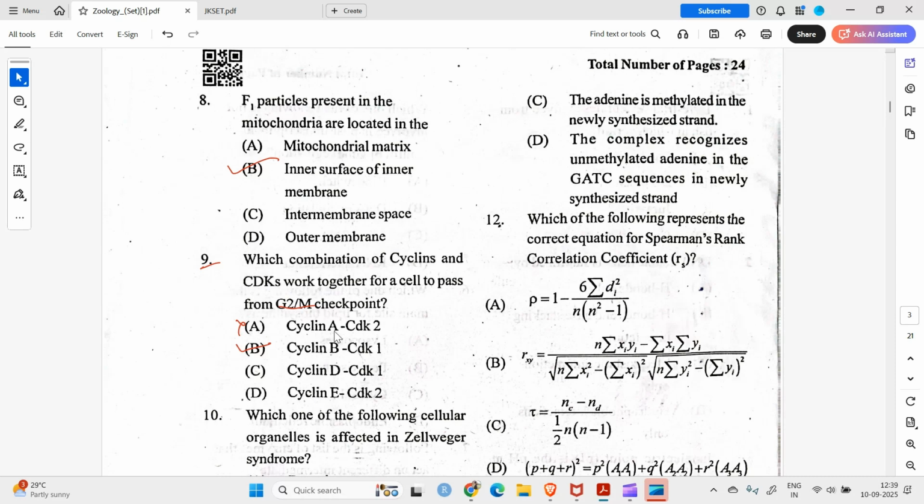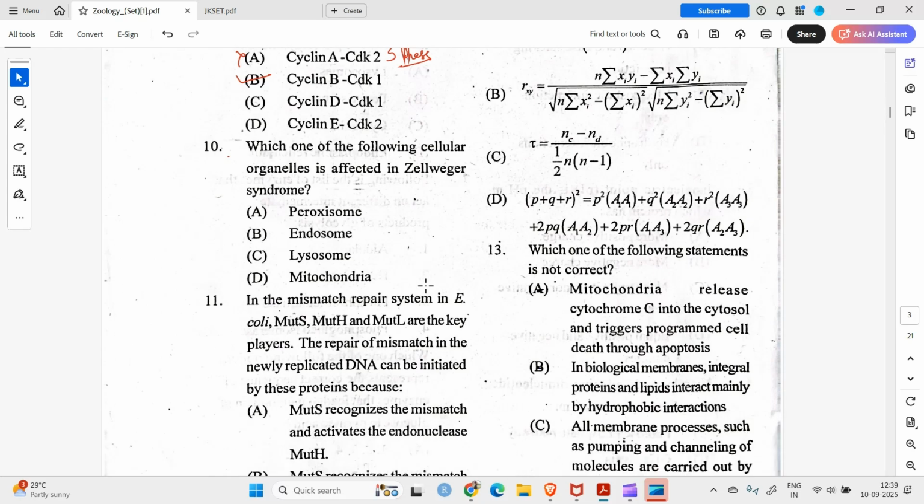Cyclin A is involved in the synthesis phase, S phase. They are S phase cyclins. Question number 10: which one of the following cellular organelles is affected in Zellweger syndrome? It's a peroxisomal syndrome. Yes.